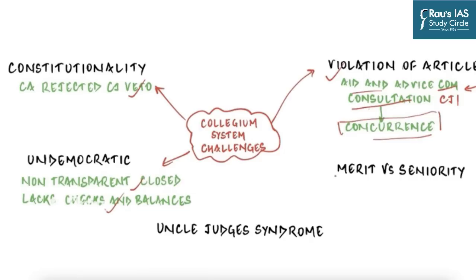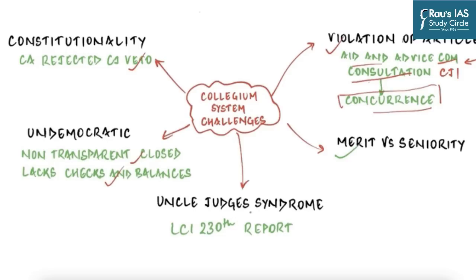Then there have been numerous cases where people with better qualification and better track records have been sidelined to make way for someone less qualified due to seniority. And so there is a case of overruling of merit over seniority. Then finally, you have Uncle Judges syndrome. Now these are not my words, but used by Law Commission in its 230th report, which said that nepotism, corruption and personal patronage is prevalent in functioning of the collegium system.